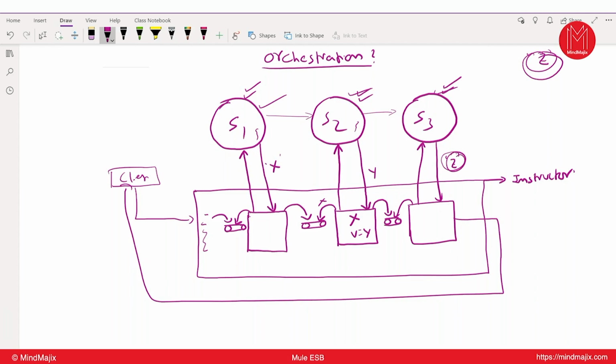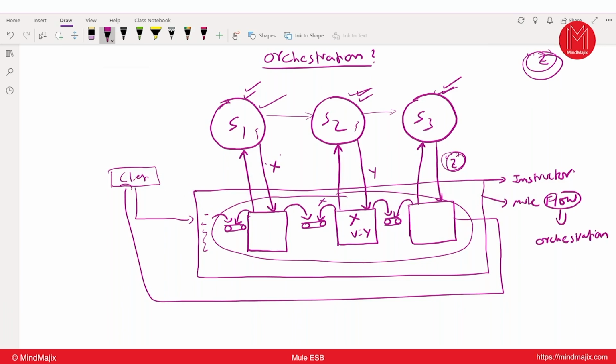And where this orchestration logic is written, we have written that orchestration logic in some application. Assume that this is a Mule flow. In Mule, we will call these flows. In every flow, what type of logic do we contain? Orchestration logic. Okay, so every component is orchestrated to get the desired work done. So finally, what is an orchestration? The process of coordinating with multiple services to get the desired work done by writing some orchestration logic in flows.